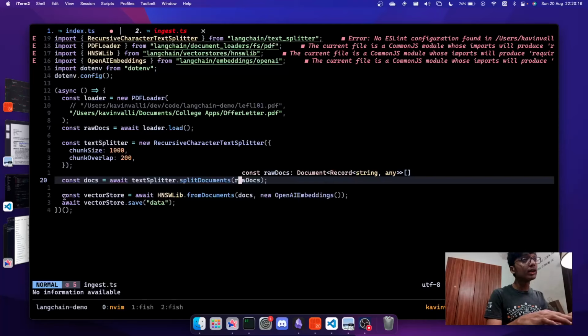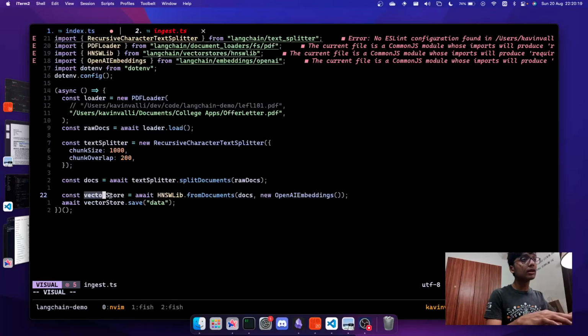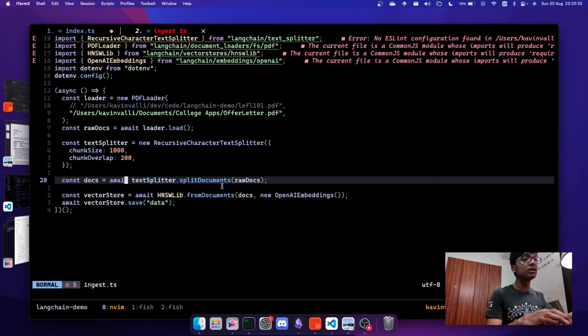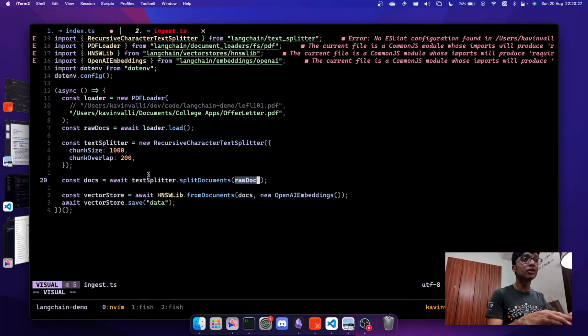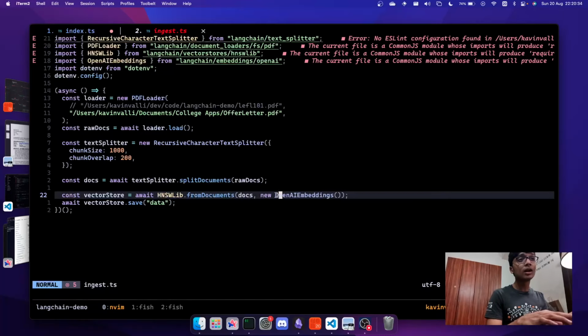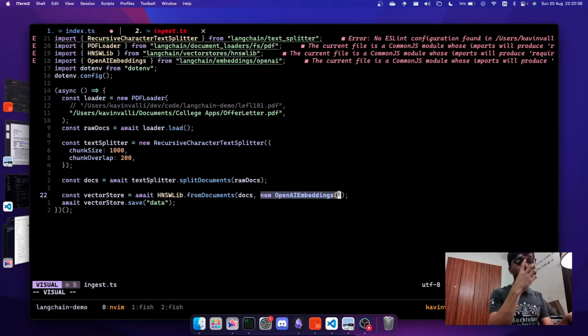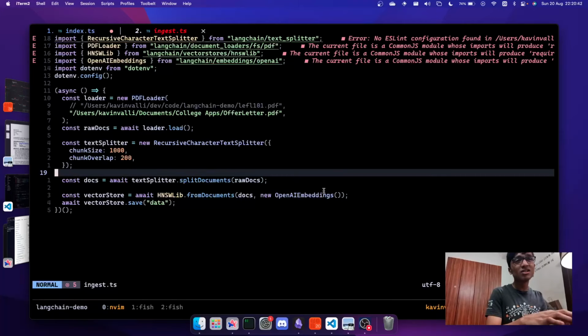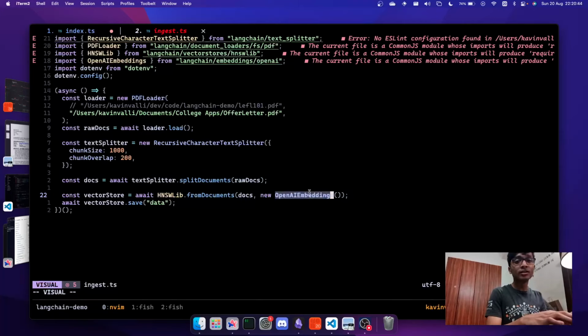Then what we're doing is we're instantiating a vector store from the documents, which is basically a split version of the raw docs. And then we're also passing the second parameter as new OpenAI embeddings. Now, you can also use something like Hugging Face embeddings for this. I've just used OpenAI because it's the standard at this point. You can use any other embeddings which you want.